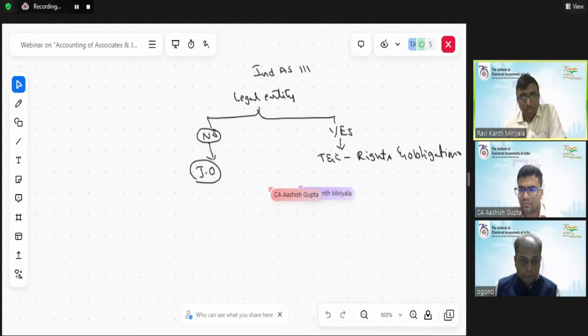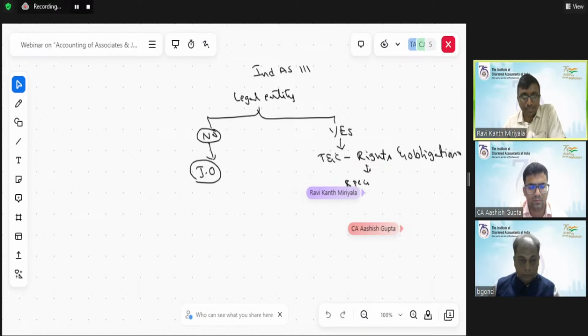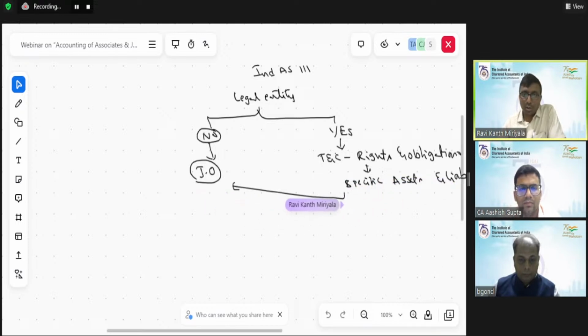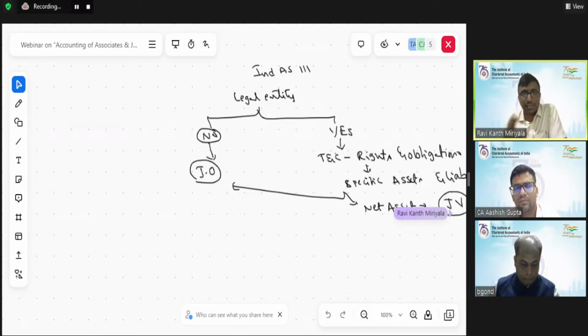Whether the rights and obligations are with respect to specific assets and liabilities, then it is going to be a joint operation. If it is with respect to net assets and not specific assets, then only it is going to be classified as a joint venture. It is going to be judged.